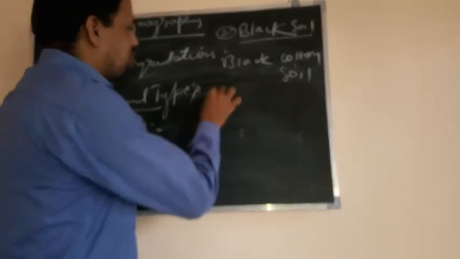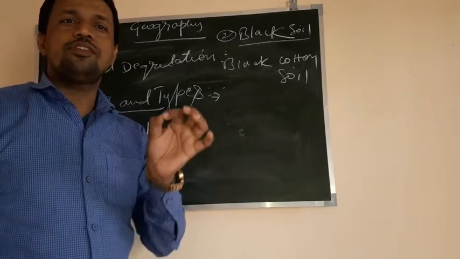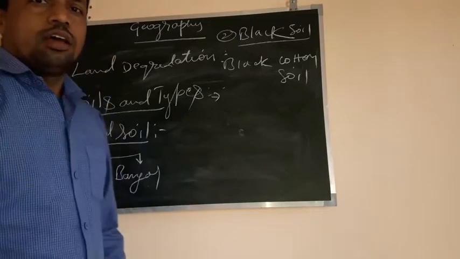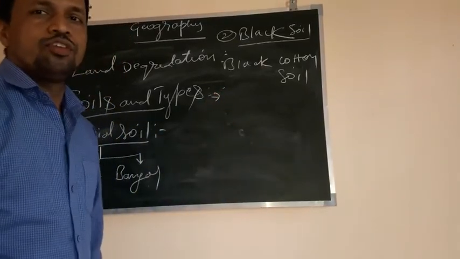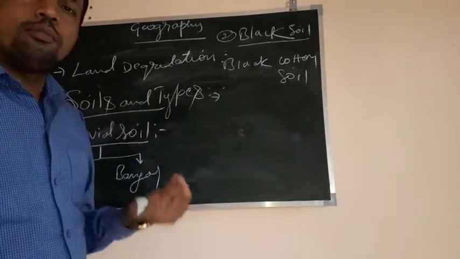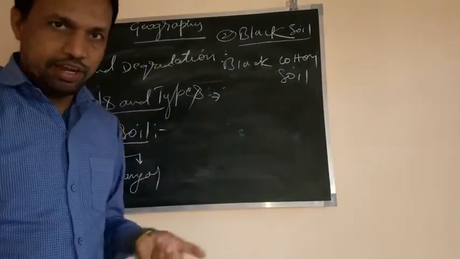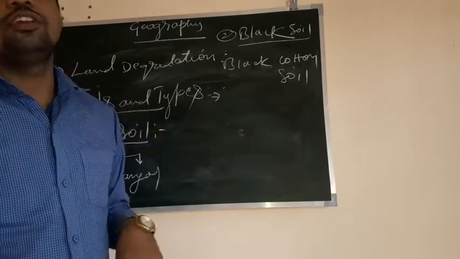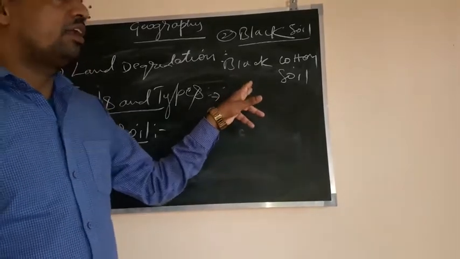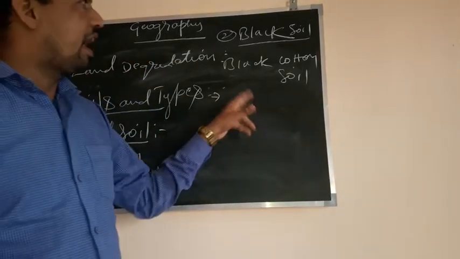Another important feature of black soil is its moisture holding capacity. Black soil has the highest moisture holding capacity of any soil. It is also rich in lime, potash, phosphorus, calcium, because of which it contains very good manures. Another feature is that when water evaporates from black soil, huge cracks appear in the soil, because it is very smooth, sticky, clayey soil.